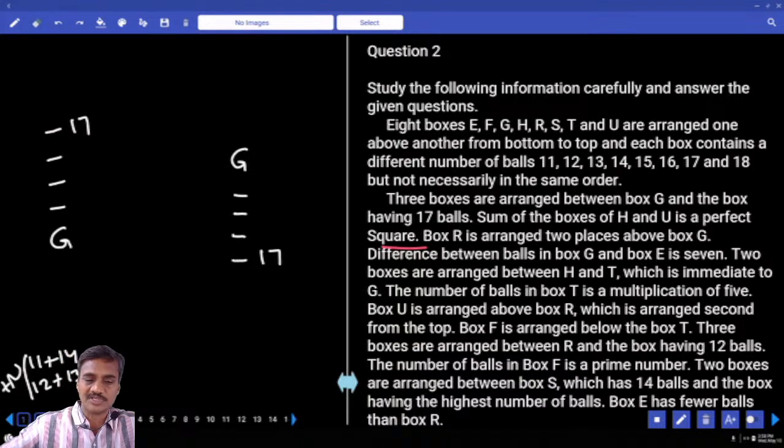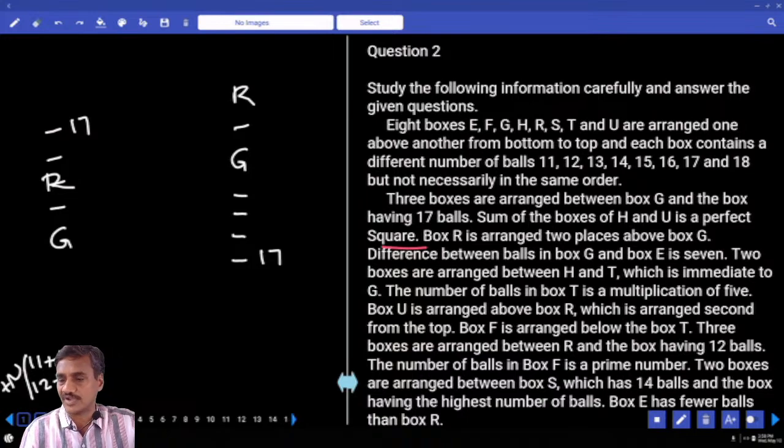R is arranged 2 places above G. R is here. R is 2 places above G. In the second case, there are 7. In the first case, there are 5.